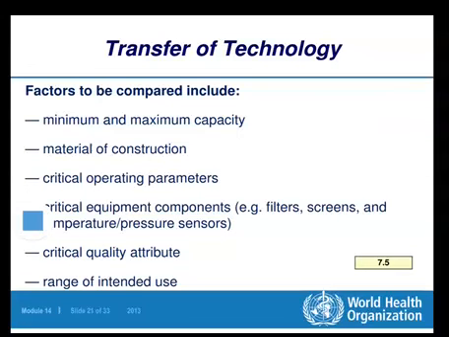Then the critical operating parameters. There are certain parameters regarding equipment which are considered to be critical. Why? Because they have the potential to affect the quality of product. If the site is being changed, the equipments are different, so some kind of critical factors are there which must be noticed.